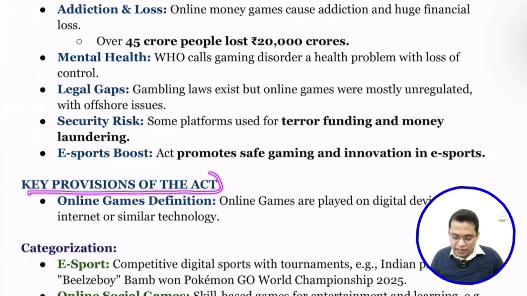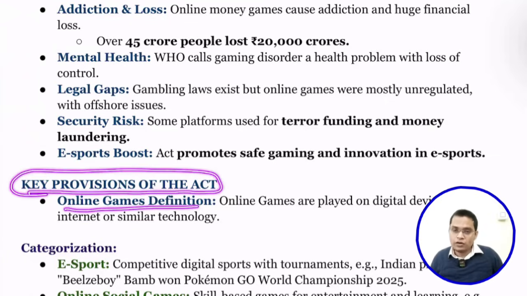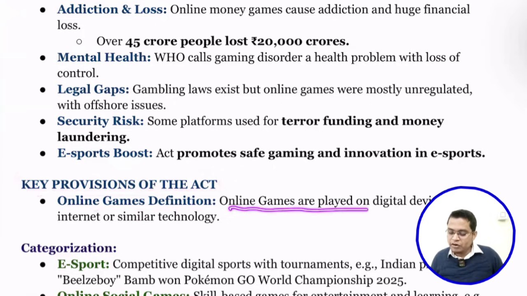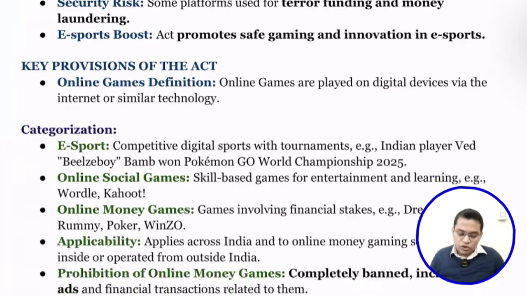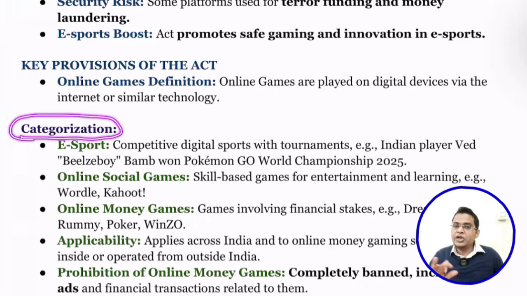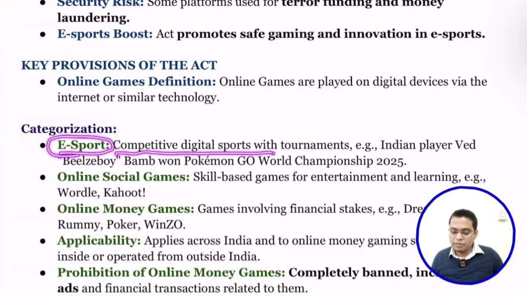Okay, key provisions of the act. Online games are defined as games played on a digital device via the internet or similar technology. It categorizes gaming into different arenas. For example, esports: competitive digital sports with tournaments. For example, Indian players Village Boy and Bam won the Pokemon Go World Championship in 2025. So you can see we are promoting esports.